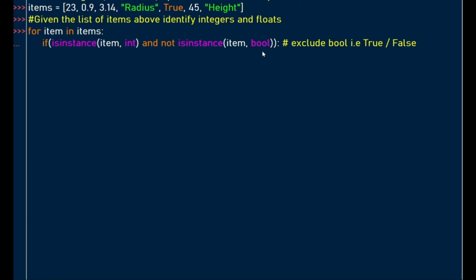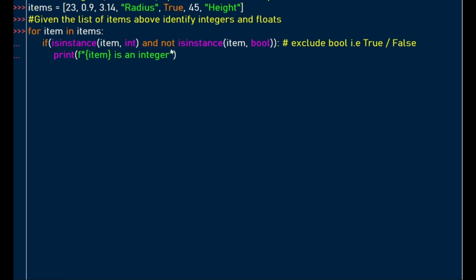So exclude True or False, because in Python when you look at True, it's considered an integer like 1, and when you look at False, it's considered as an integer which is 0. So I want to exclude the bool value so that we only identify integers, then we print the result to the screen. Let's introduce a print function here. So we're only interested in printing an item which is an integer. We've excluded the boolean using the AND NOT.